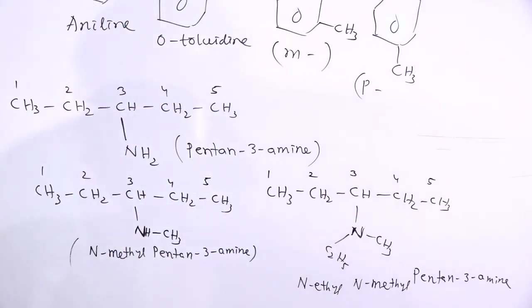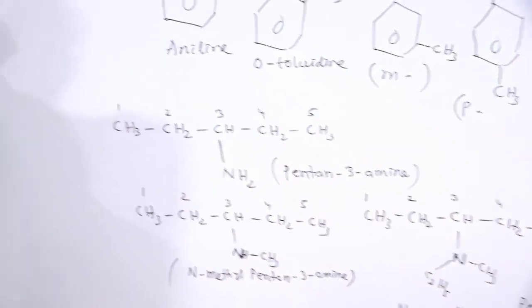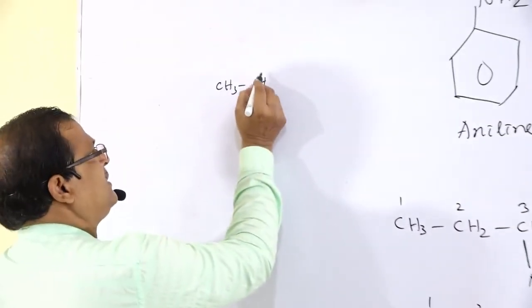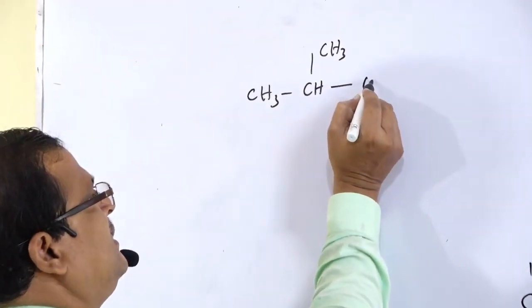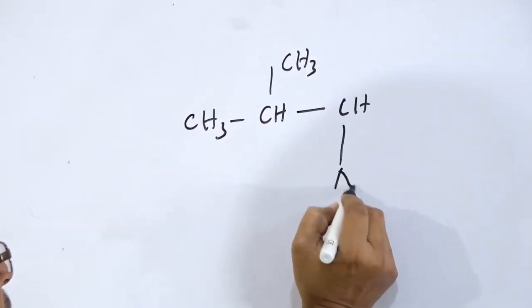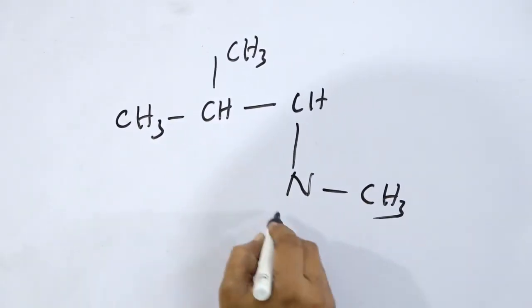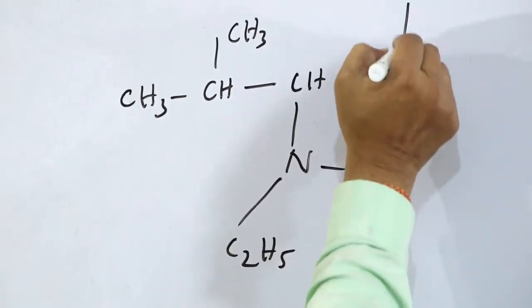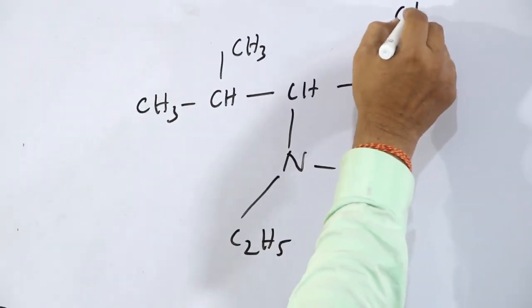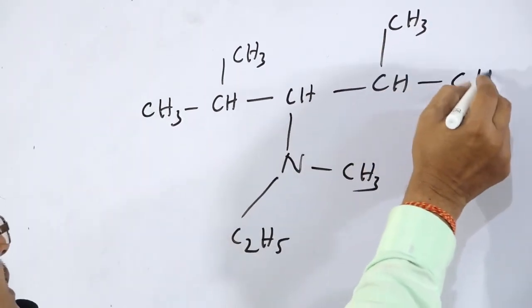what will happen? For example, CH3, CH, CH3, then CH bond N, CH3, C2H5 bond CH, CH3, CH3.